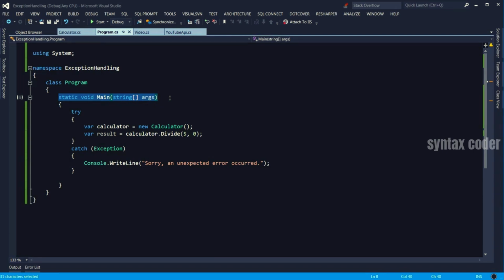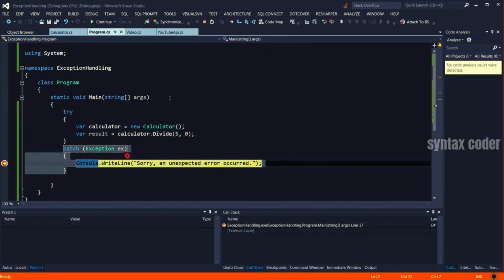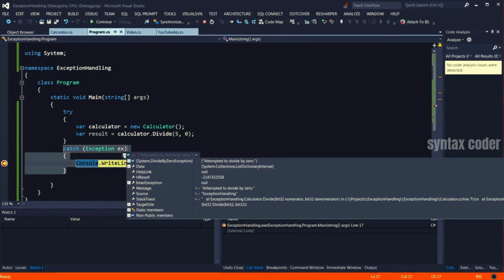Now let's take a closer look at exceptions. Here in the catch block, we just have a type, and that exception is the parent of all exceptions in .NET. It's good to have an argument here so we can access the actual exception. Now I'm going to put a breakpoint here using F9 and run the application in debug mode with F5. Let's take a look at the x argument here. Take a look at these properties here.